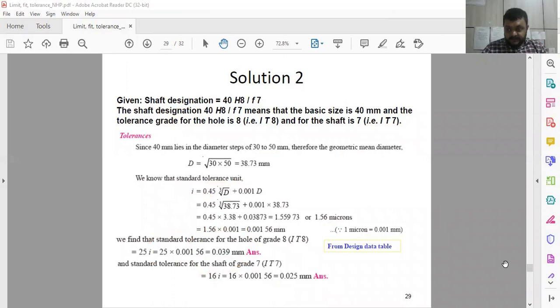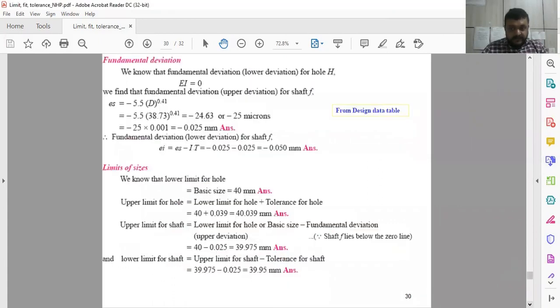Now here, fundamental deviation, you have to find out the fundamental deviation for the hole. Fundamental deviation means lower deviation. You have to prepare for the hole H from the design data.